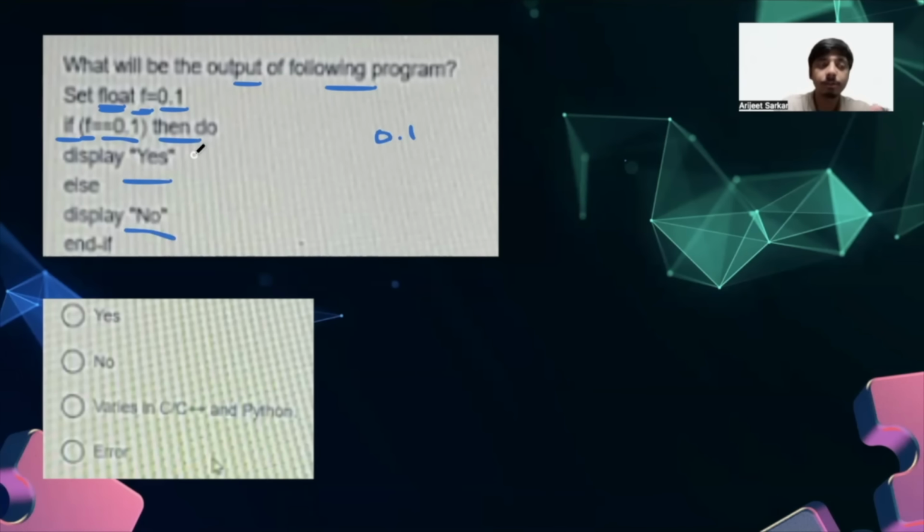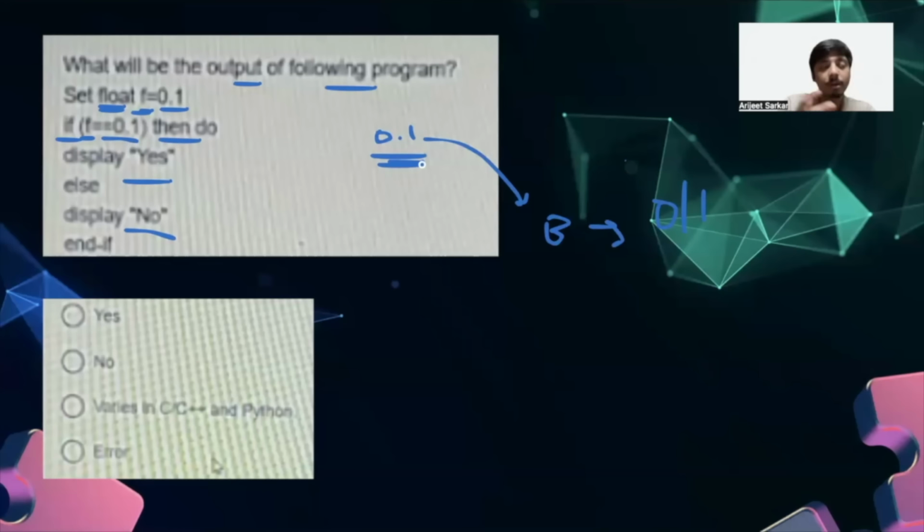Now, the trick to solve this problem is that whenever we have float data in a comparison, always remember these float related values are hard to represent in their binary form, which is represented by zeros and ones, right? So it is hard to represent this particular entity, which is in float data type, into its binary form.